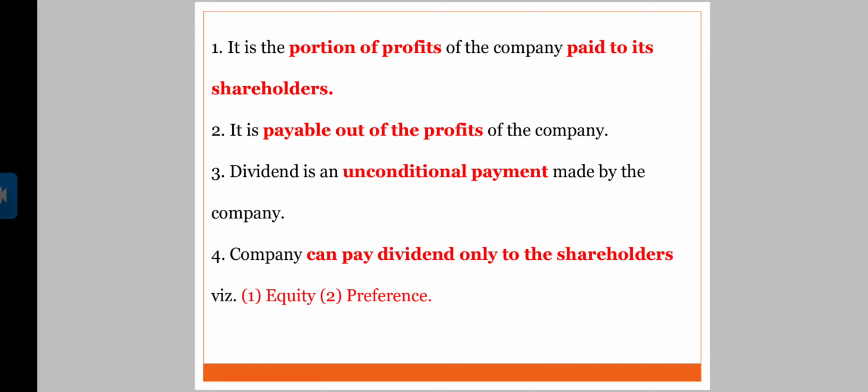The fourth one is that it can be paid only and only to the shareholders, that is equity shareholders and preference shareholders, right? The return on investment on shares is known as dividend. We have already seen that if you invest in other securities of the company apart from equity shares or preference shares, the return is termed as interest. So yes, the company can pay dividend only to the shareholders, that is, equity shares and preference shares.